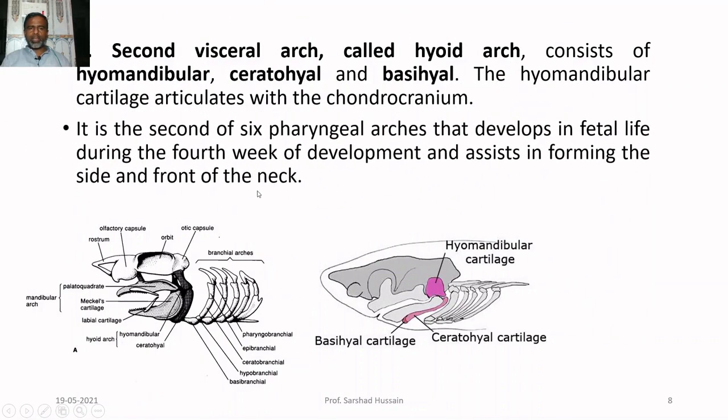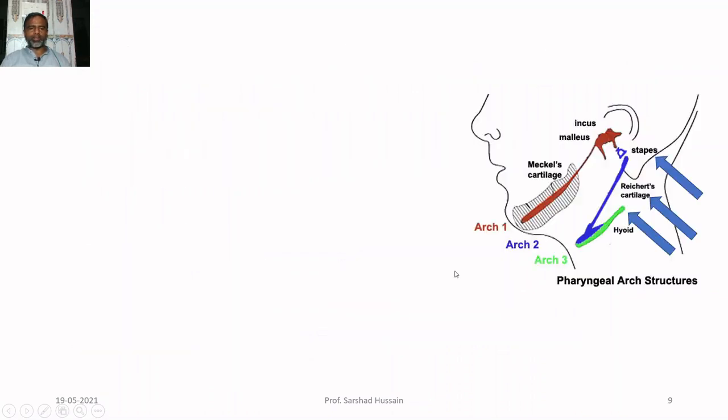It is the second of the 6 pharyngeal arches that develops in fetal life during the 4th week of development. You can see how early they develop, and then they assist in forming the side and front of the neck.